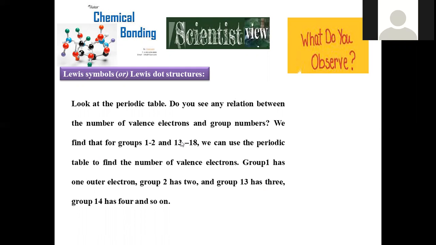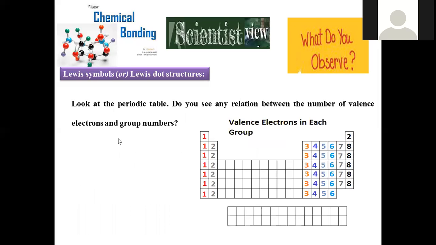13th group elements all have only 3 valency electrons. 14th group, all have 4 electrons. 15th group, 5 electrons. 16th, 6 electrons. 17th, 7. 18th, 8 valency electrons. So in this manner, there is a resemblance between their group number and valency electron count. Group 1 has only 1 outermost electron, group 2 has only 2, 13th with 3, 14th with 4, and so on. You can apply the same thing to all these groups. So there is a direct relation between valency electron count and the respective group number.